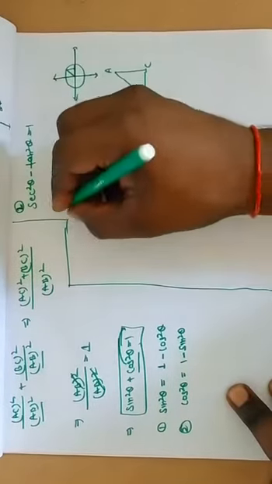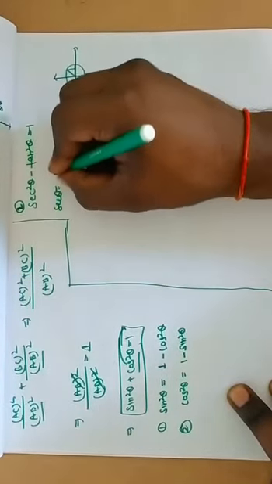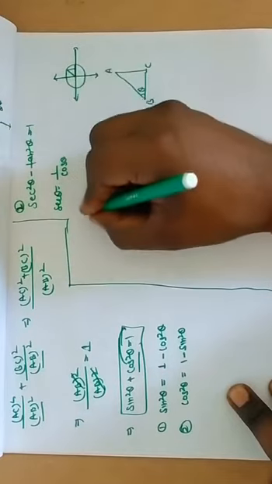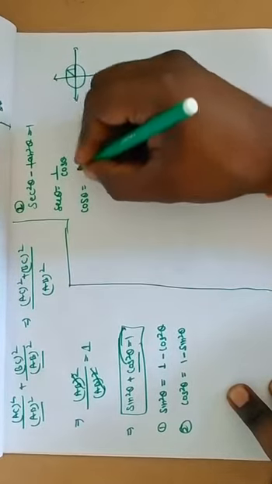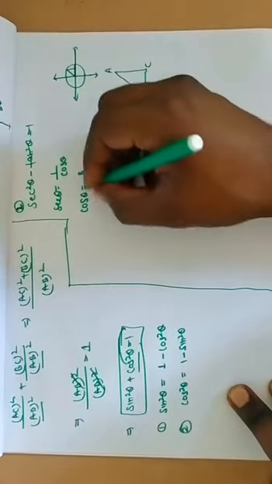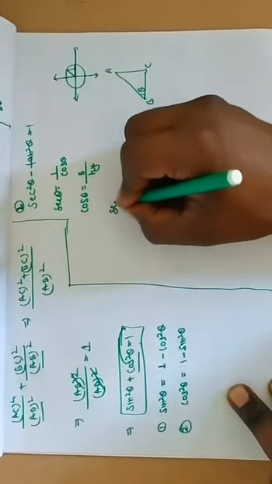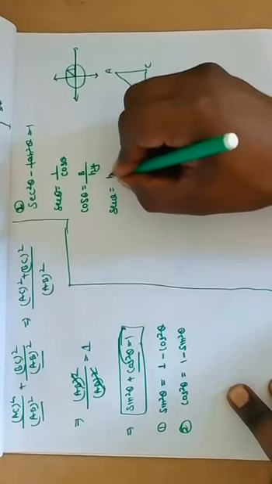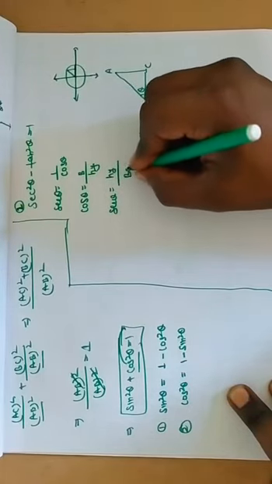Take theta. We know that sec theta is equal to 1 upon cos theta, and cos theta is equal to base upon hypotenuse, so sec theta is the reciprocal: hypotenuse upon base.